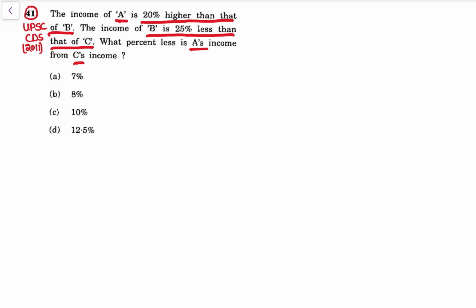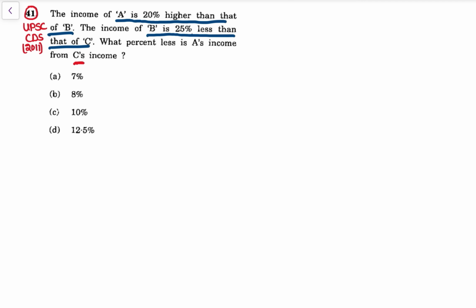अब देखो इसमें ये भी रूल अप्लाई नहीं होगा, because ये भी रूल अप्लाइज when we have two variables, A into B is constant, और A का रेज B का, दो चीजों में बेसिकली ये भी रूल अप्लाई. Here we are seeing A, B and C, so ये भी रूल अप्लाई नहीं होता है. So here we use the normal traditional method, that is, income of A is 20% higher than that of B and income of B is 25% less than that of C.